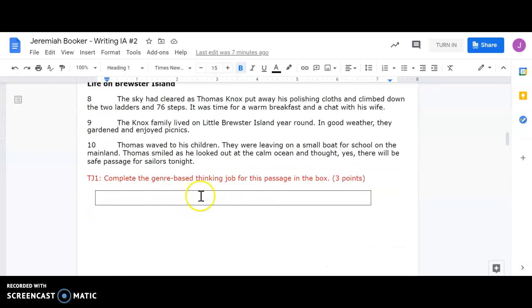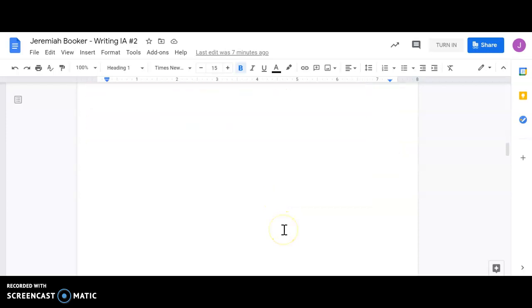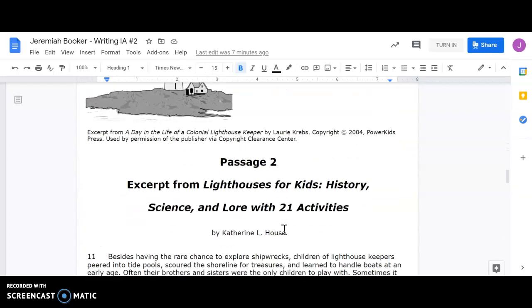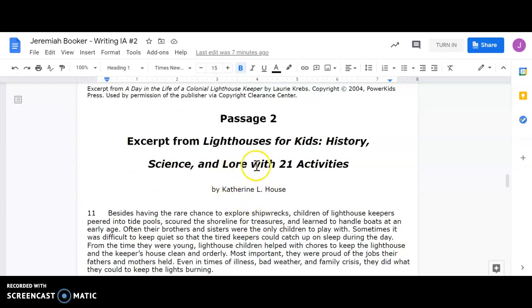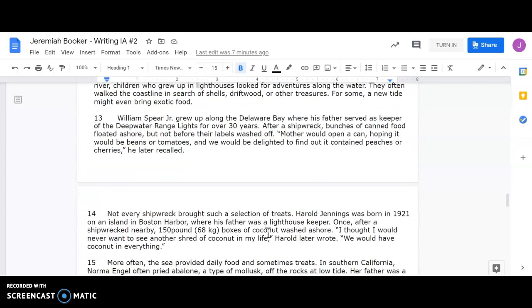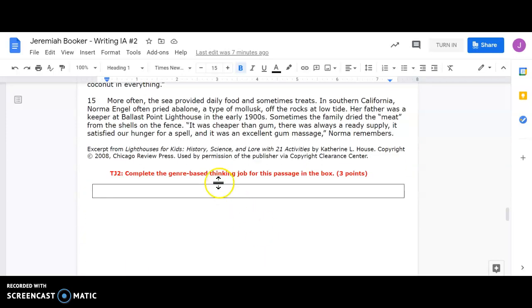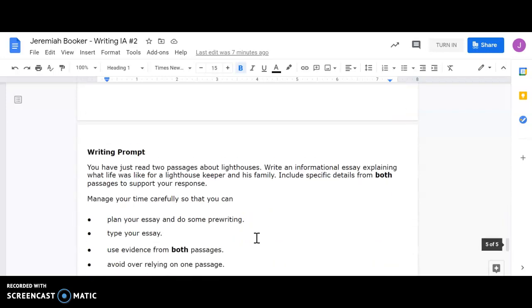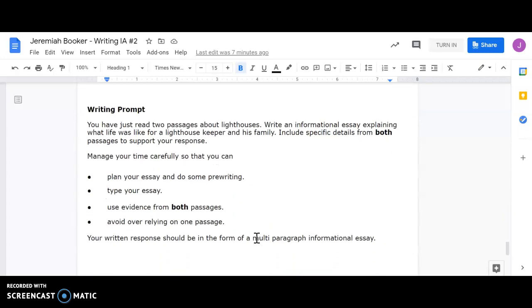And then complete the genre-based thinking job for the passage in the box provided. Keep scrolling. You will see passage 2. Again, make sure you read the entire passage. Complete the genre-based thinking job for this passage in this box. Keep scrolling. And then you'll see the writing prompt.